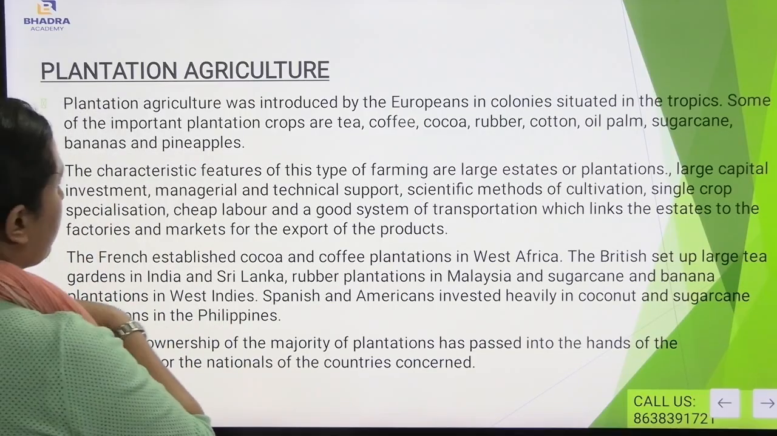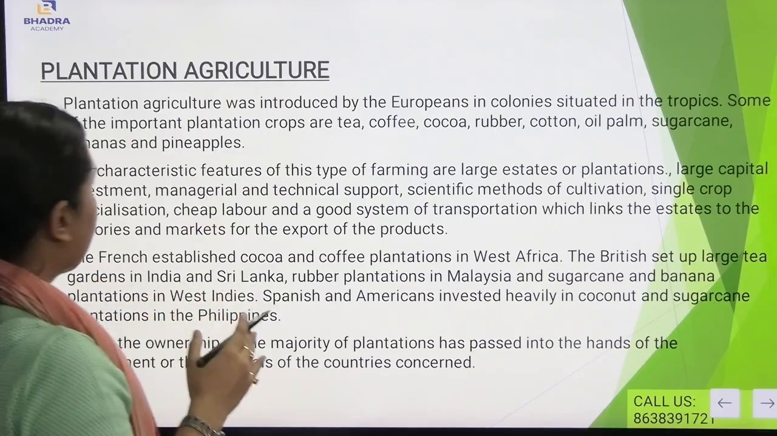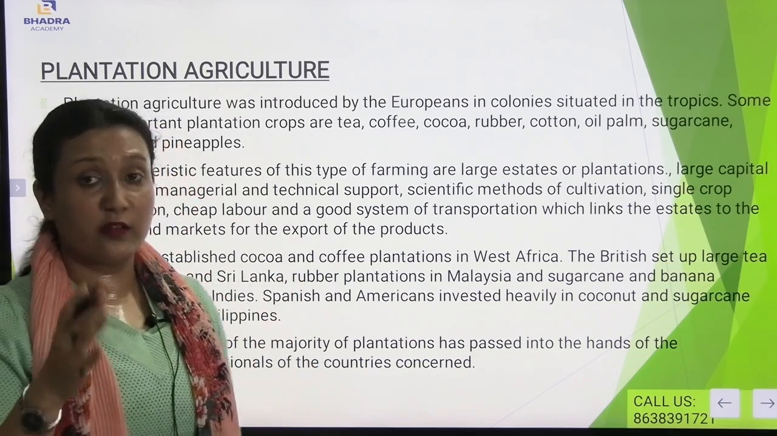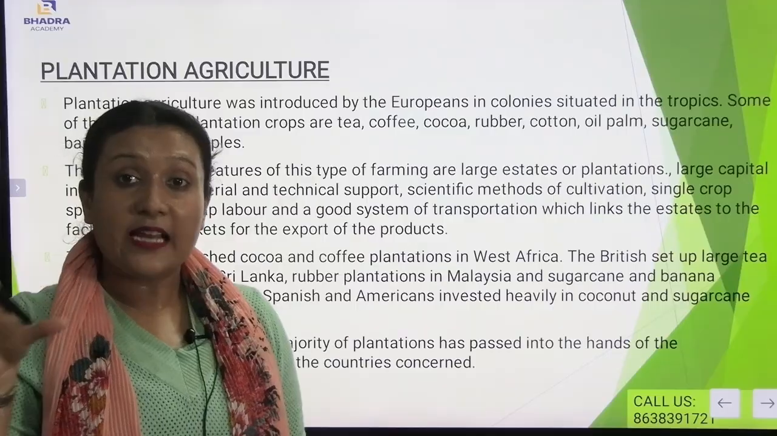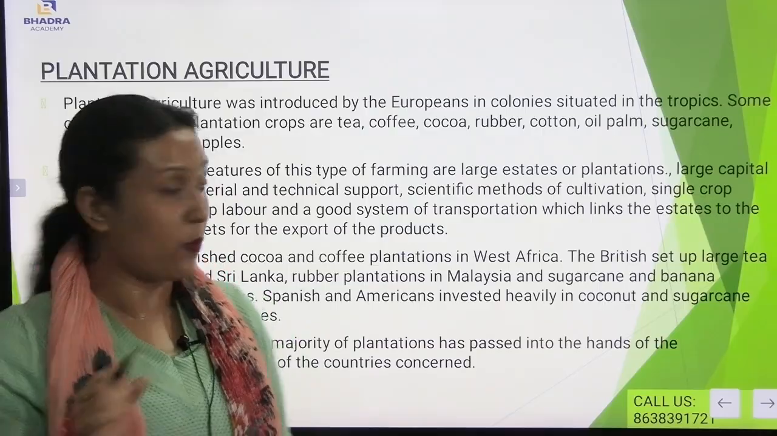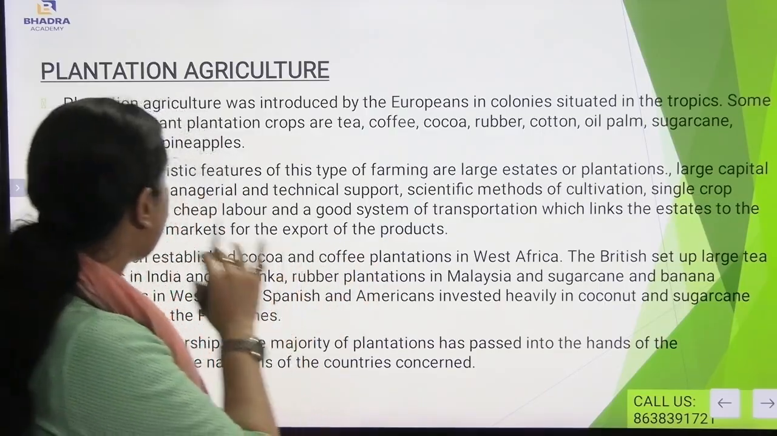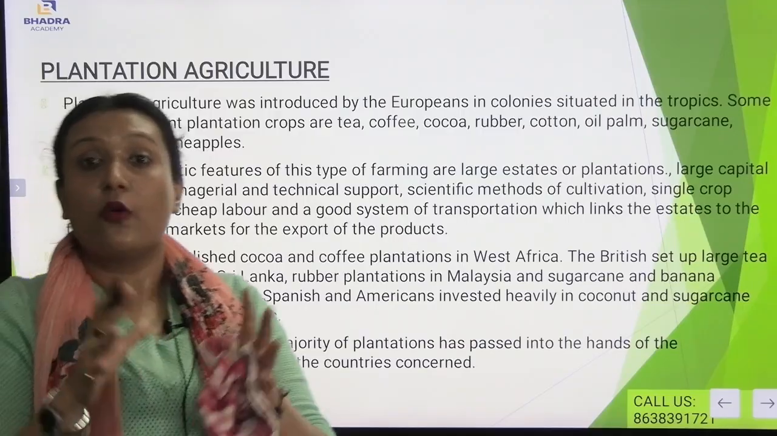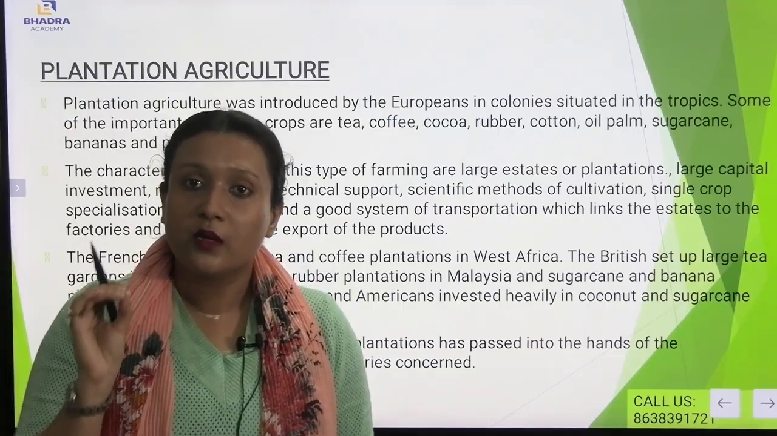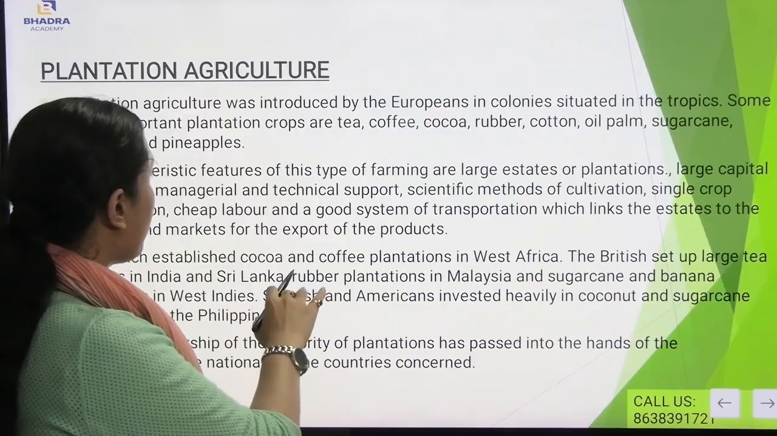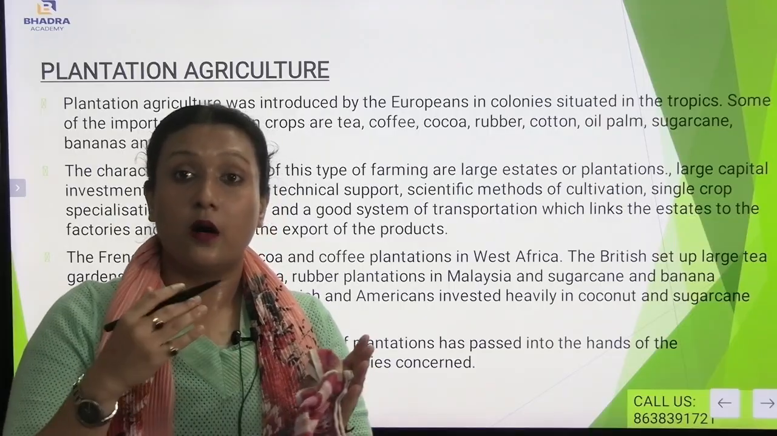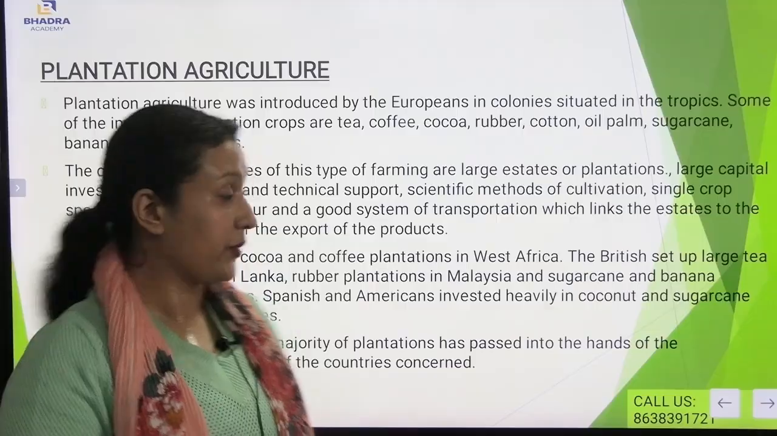The characteristic features of this type of farming are large estates or plantations, large capital investment, managerial and technical support, and scientific methods of cultivation. A very high level of technology is used, and high capital investment is required. Also, there is single crop specialization, which means on one patch of land too many crops will not be grown, only a single crop. Also, there must be a good system of transportation so that those crops can be transported to other parts of the country.